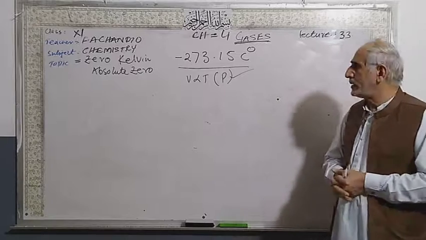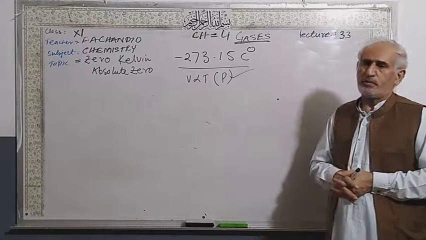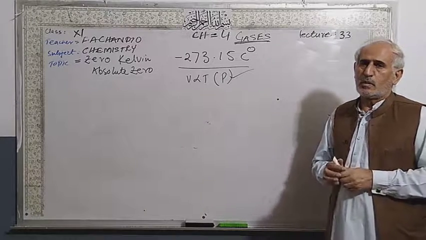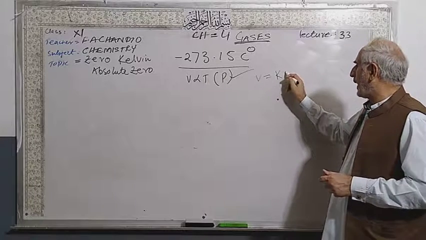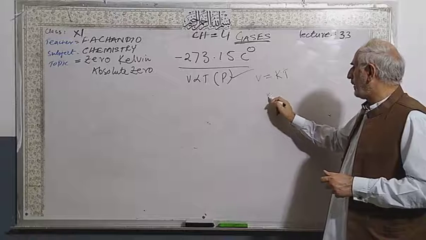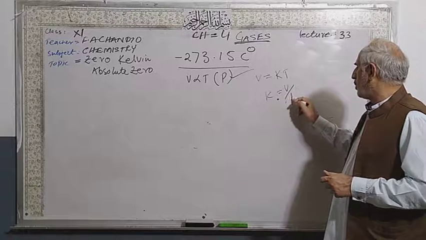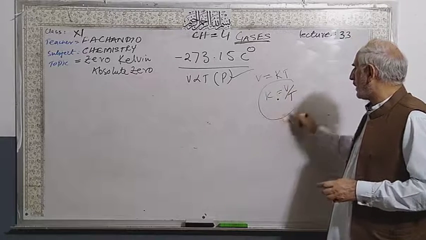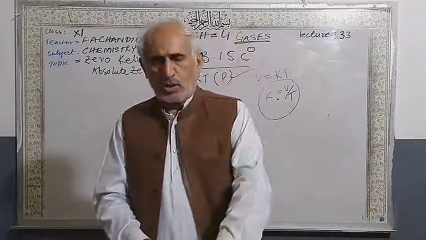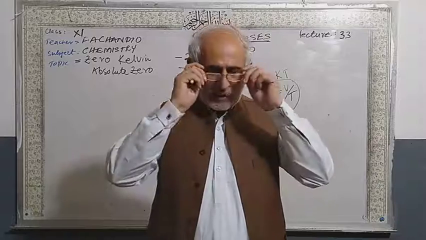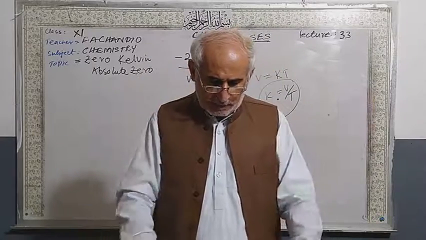So V is equal to KT, so K is equal to V over T. This is called Charles' law.